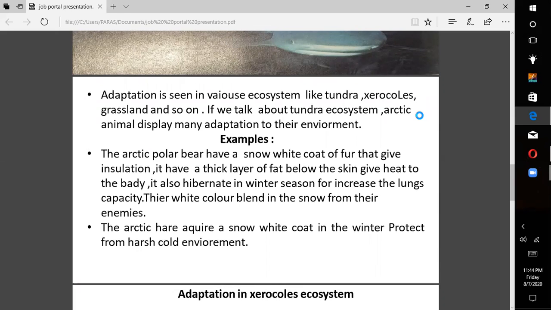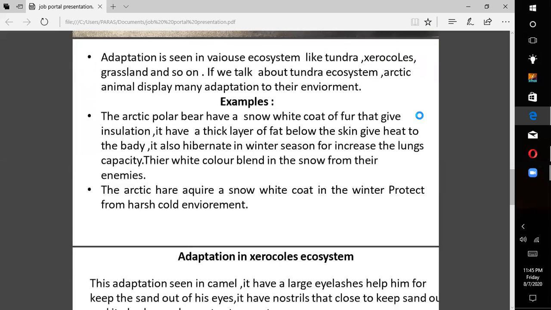If we talk about the tundra ecosystem, Arctic animals display many adaptations to their environment. For example, the Arctic polar bear has a snow white coat of fur that gives insulation. It has a thick layer of fat below the skin, which gives heat to the body. It also hibernates in the winter season. Their white color blends with the snow, hiding them from their enemies. The Arctic hare, meaning the Arctic rabbit, acquires a snow white coat in the winter, protecting it from the harsh cold environment.